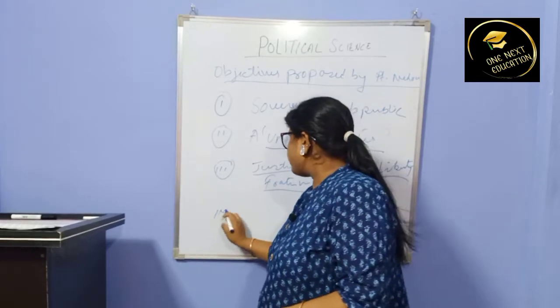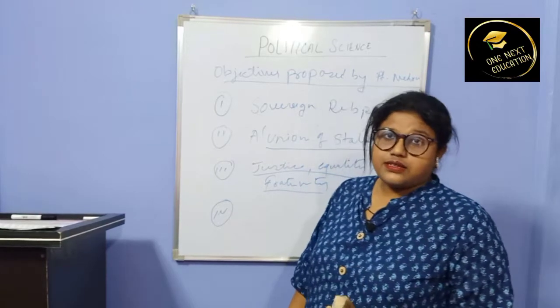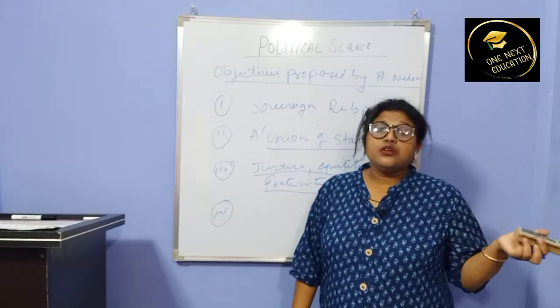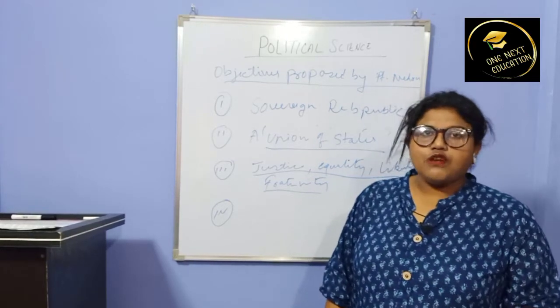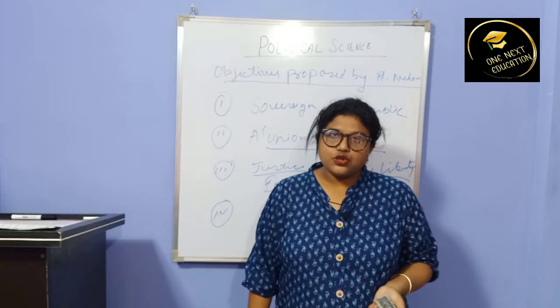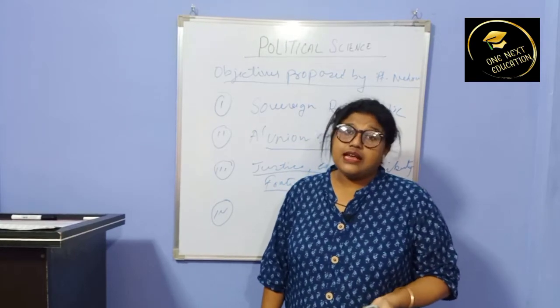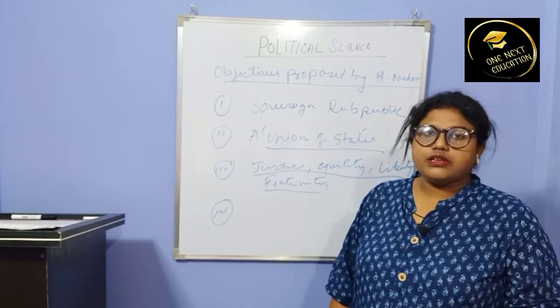Number 4, the constitution should give safeguard to the interest of scheduled caste, scheduled tribe, backward classes and the minority people of the country.